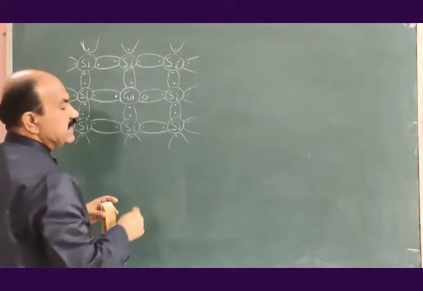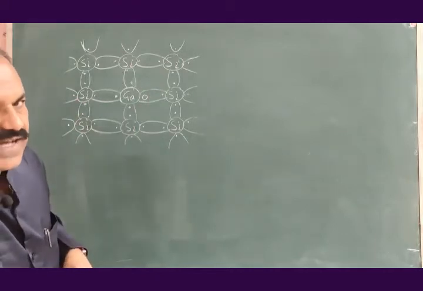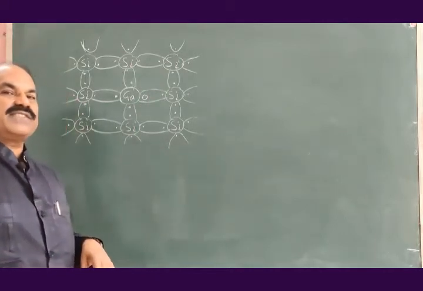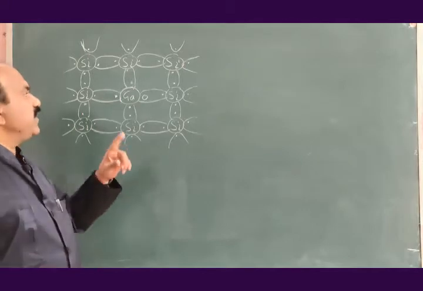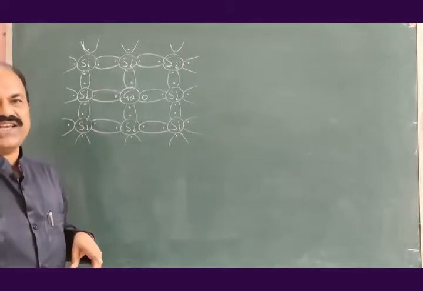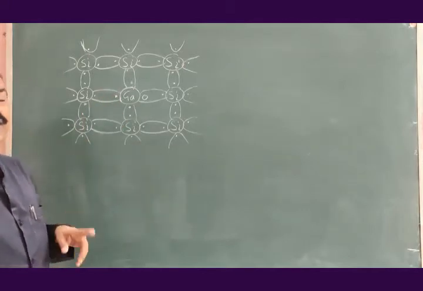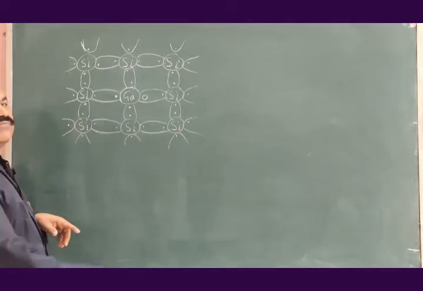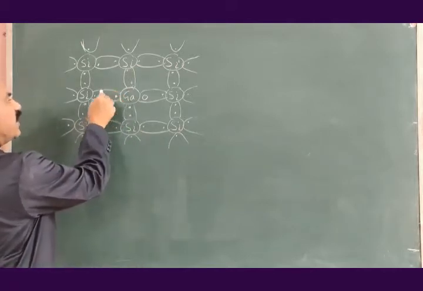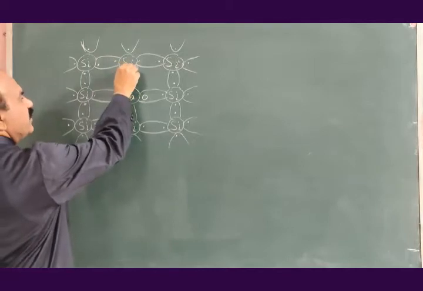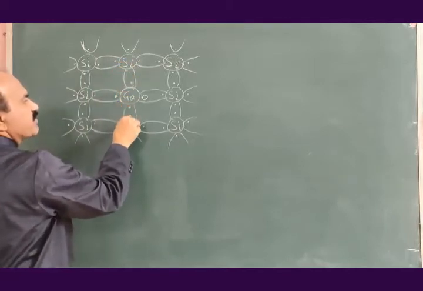Gallium is trivalent. As gallium is trivalent, it has only 3 electrons in the valence shell, in the outermost shell, and therefore gallium can form one covalent bond with this, one covalent bond with this, one covalent bond with this.